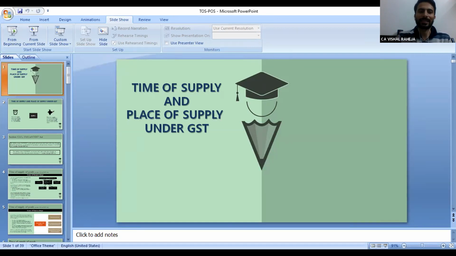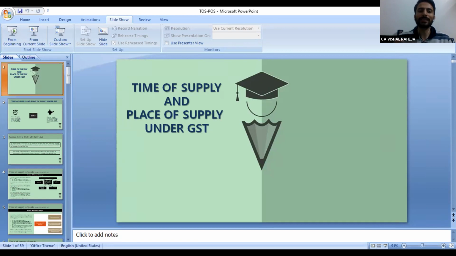But here lies the difference. The return doesn't provide the time of supply. It doesn't mean that while you are filing the return, you have to pay taxes. First of all, you have to identify whether in that return which you are filing for the month, that supply would be taxable in that return or in the next return. So basically, this is the time of supply, and this is the relevance to understand the provisions of time of supply. Now, our second topic today is place of supply.